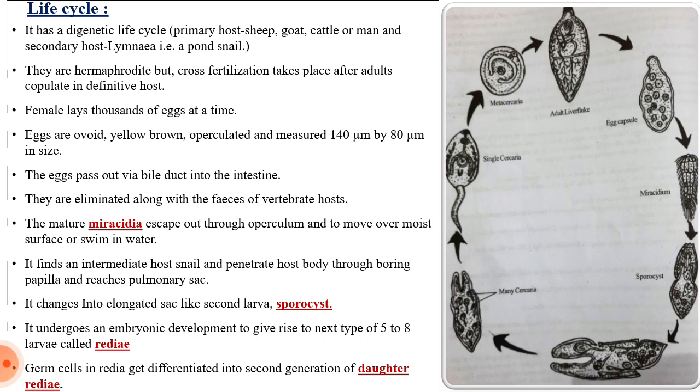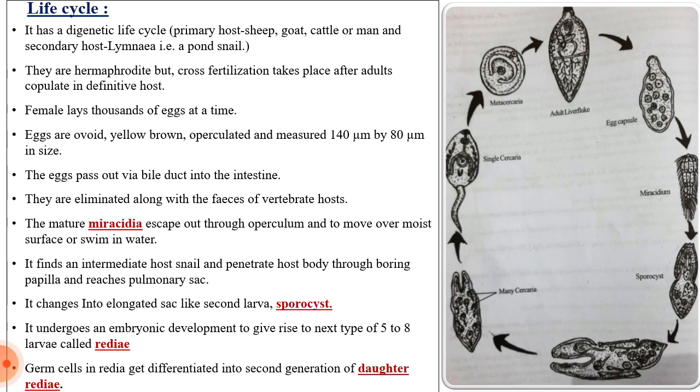the eggs are formed, or fertilization takes place, inside the liver or the bile duct. After fertilization, these eggs pass into the intestine of the definitive host, and they are eliminated along with the feces of the vertebrate host. That means along with the fecal matter, they are eliminated from the body of the vertebrate host.